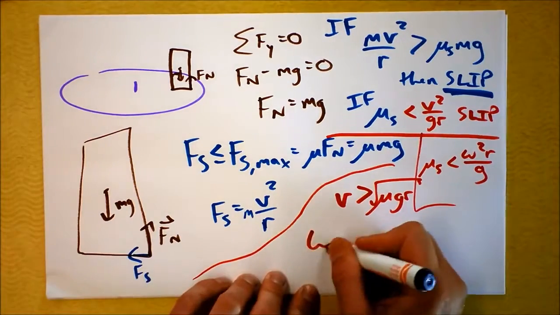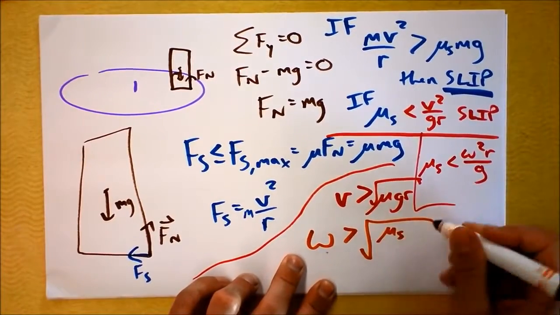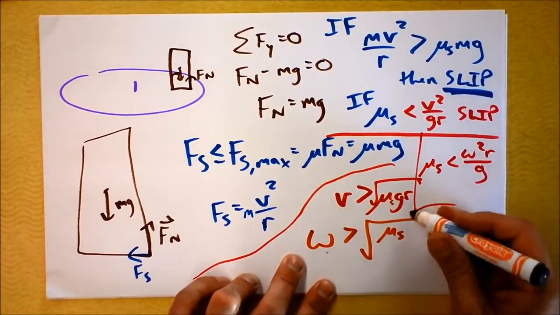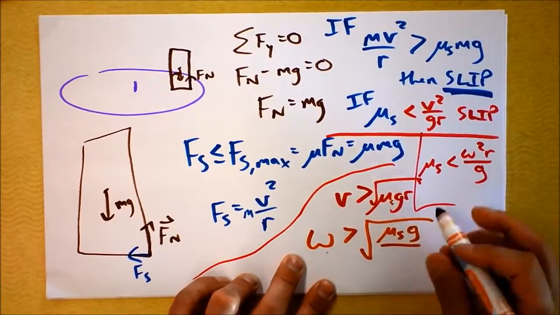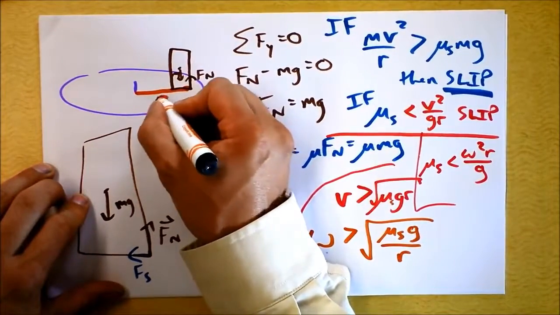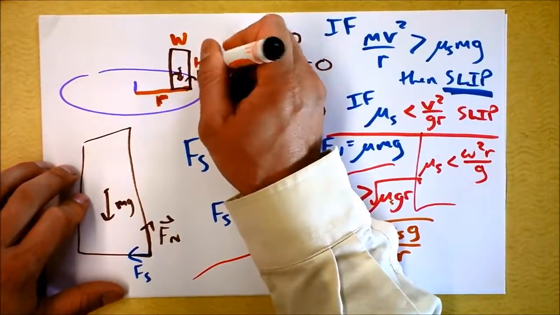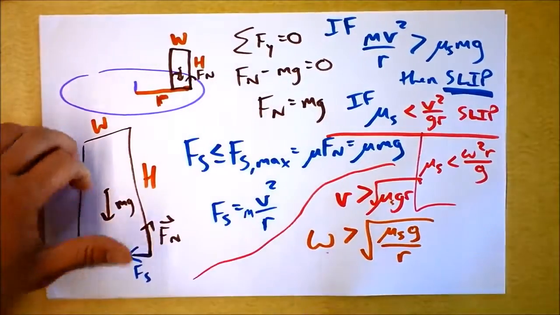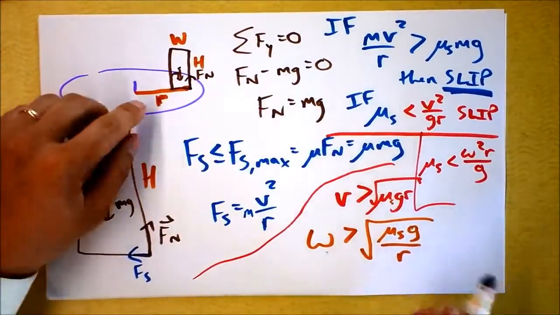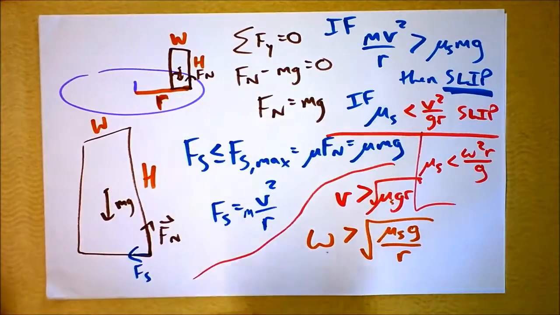And then omega would have to be greater than, what do we need now? Then we need mu sub s times baby g divided by the radius, under a square root. Now, of course, that's the radius from there to there. That's the radius of the circle that the thing is experiencing. And I'm going to have to define things like w and capital H, the width and height of the thing. I'm not going to use r. I'm not going to pretend this is a cylinder for the thing on the turntable, because I want to leave r as the distance from the center of the axis of rotation for the whole turntable.